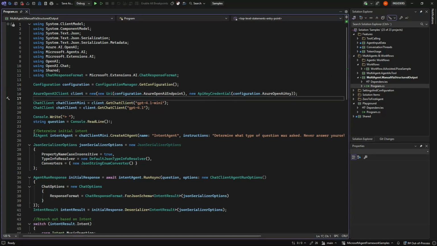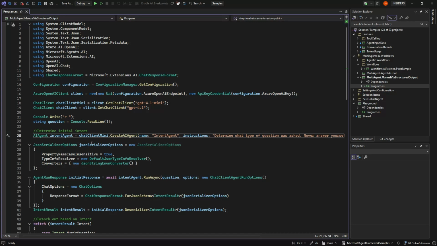So we just make our normal Azure OpenAI client or OpenAI client, depending on what we want. And then we make two chat clients, one for ChatGPT 4.1 mini for the intent, and one for the real answer. Then we are asking our questions like normal, and then we're making our intent agent, where we just say it needs to determine what type of question was asked, and it should never answer itself.